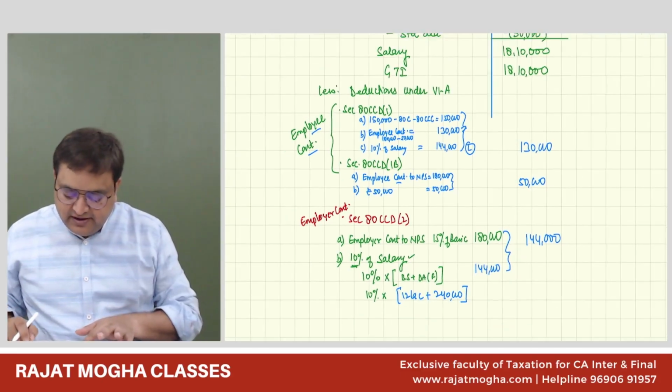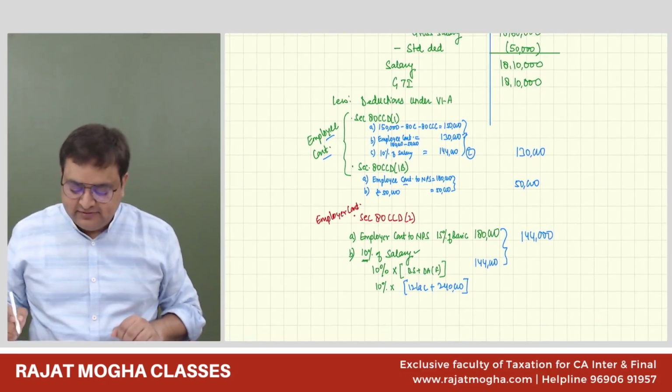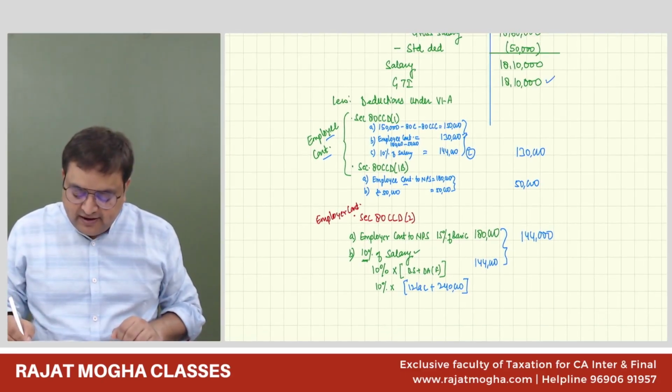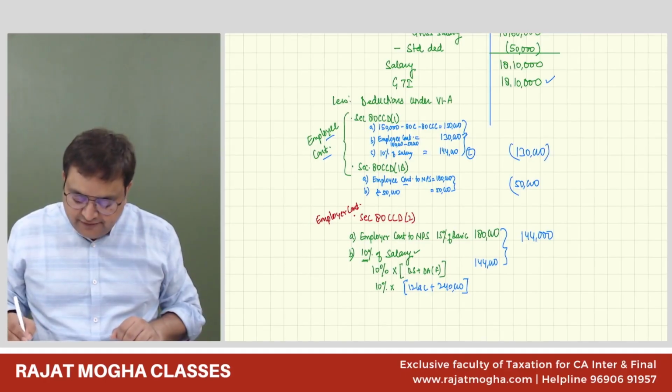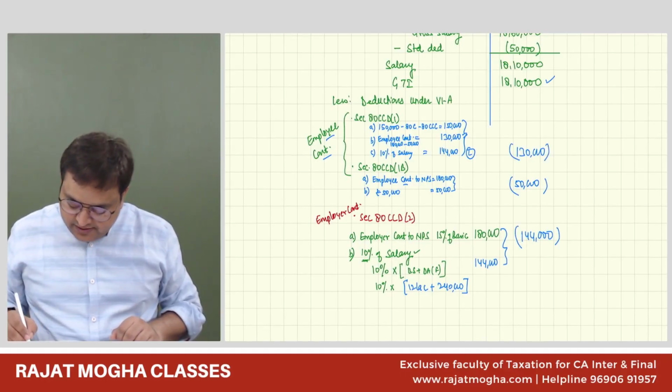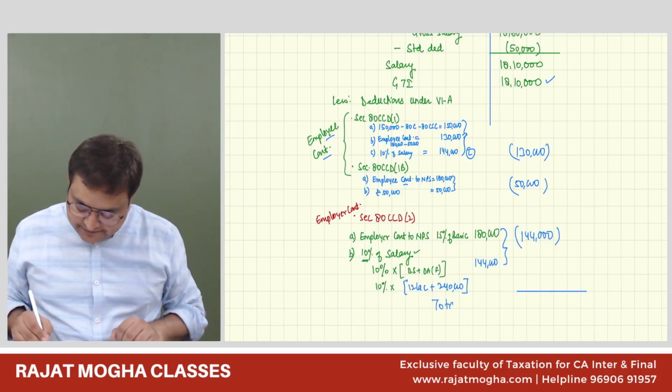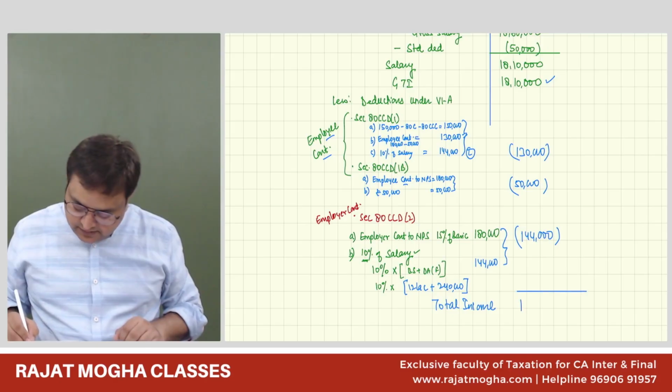So these are the three deductions which would be available to us. From 18,10,000, we will deduct 130, 50 and 144. The total deduction is this, and my total income will come as 14,86,000.